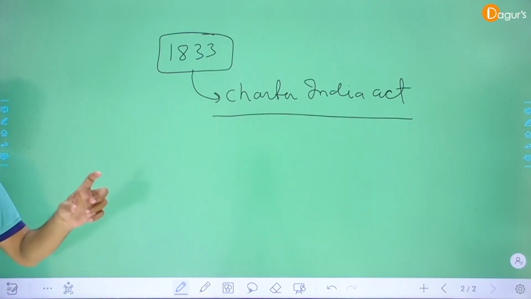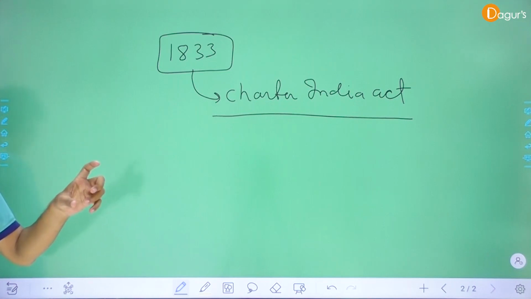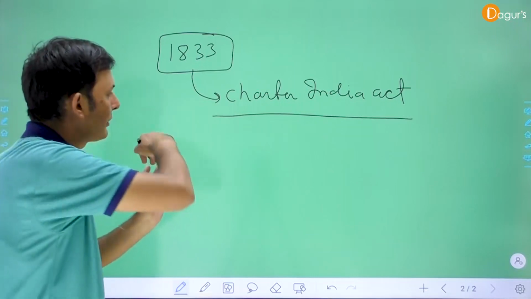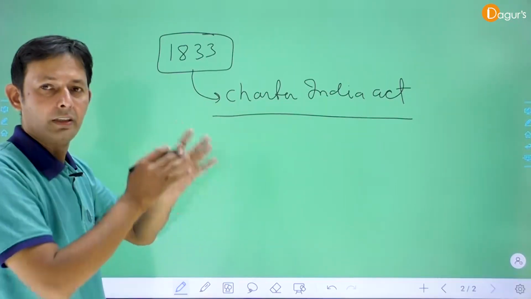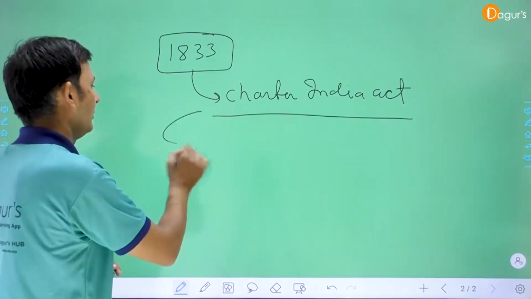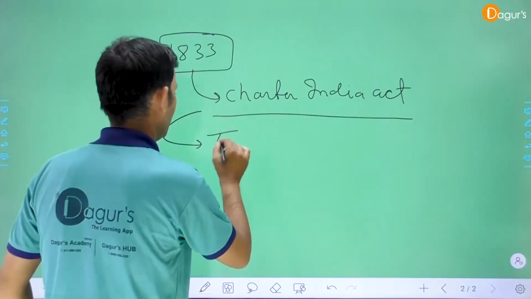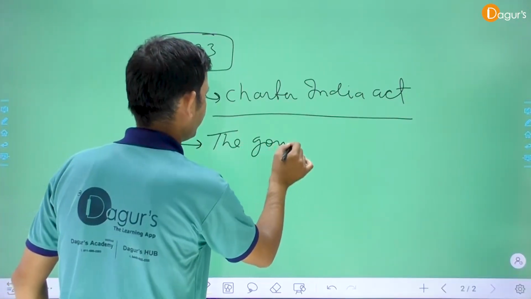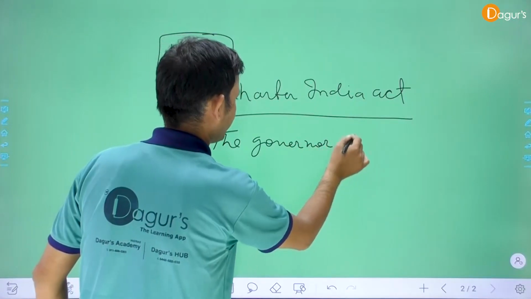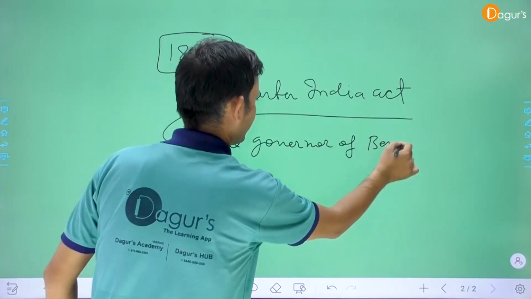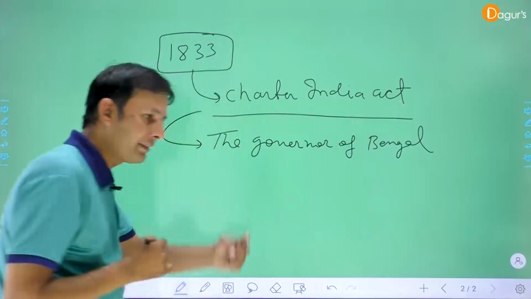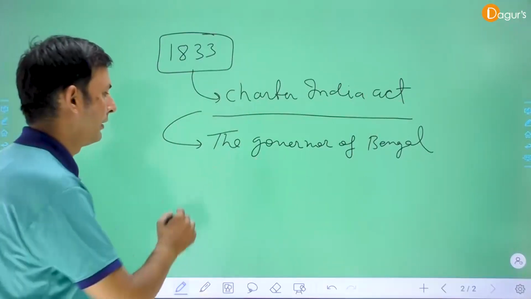What is the main provision of this act? The main provision is that after implementation of this act, the Governor General of Bengal became the Governor General of India.